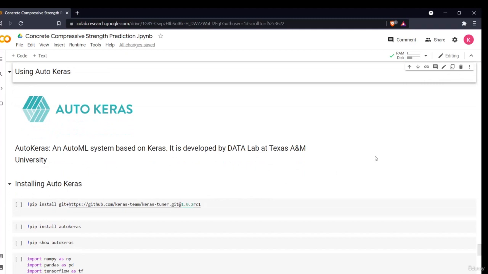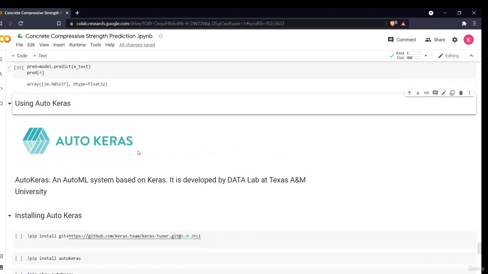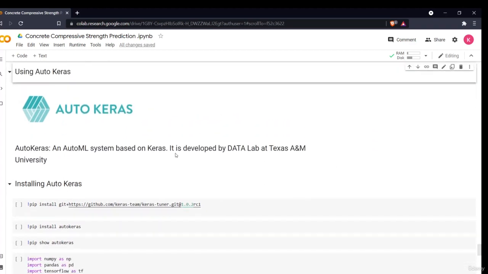Hello all, welcome to the final section of our project, that is the model building using automated machine learning, the AutoKeras library. In the previous section we have seen how we built the model using the Keras module. Now in this section we will be using AutoKeras. AutoKeras is an AutoML system based on Keras. It is developed by the DATA Lab at Texas A&M University.